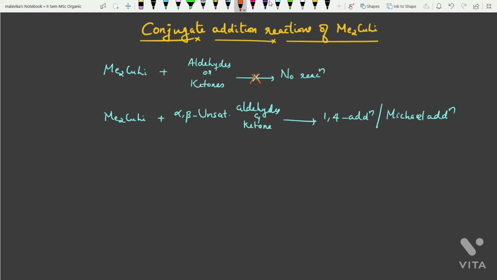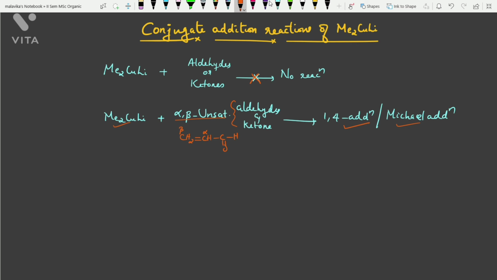Instead, if you are taking aldehydes and ketones with conjugation, that is, alpha beta unsaturated aldehyde or ketone, for example, CH2=CH-CH=O. So this is an alpha beta unsaturated aldehyde, or it could be a ketone. The Gilman reagent will definitely undergo reaction in such a manner that there will be 1,4 addition, which is also called Michael addition.